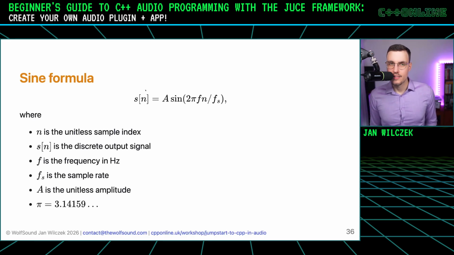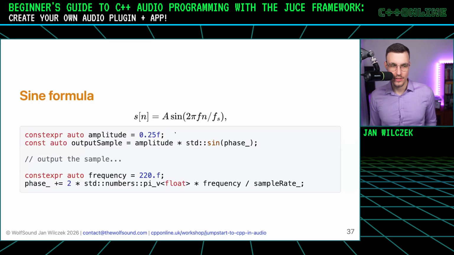The remaining arguments are the same, and the result are discrete samples of the sine that we want to output at a given frequency f. In reality, or in practice, what you'll soon discover, we don't even need to keep track of this argument n. So in the C++ code, it would look something like this.